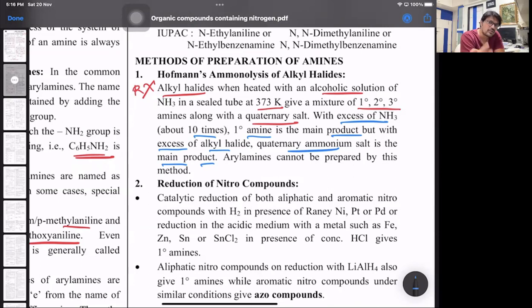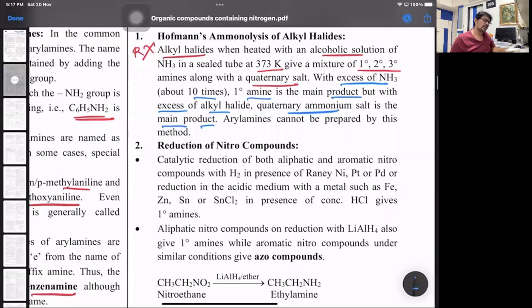But if you take excess of alkyl halide, then we get a mixture of all where QS is the major product.